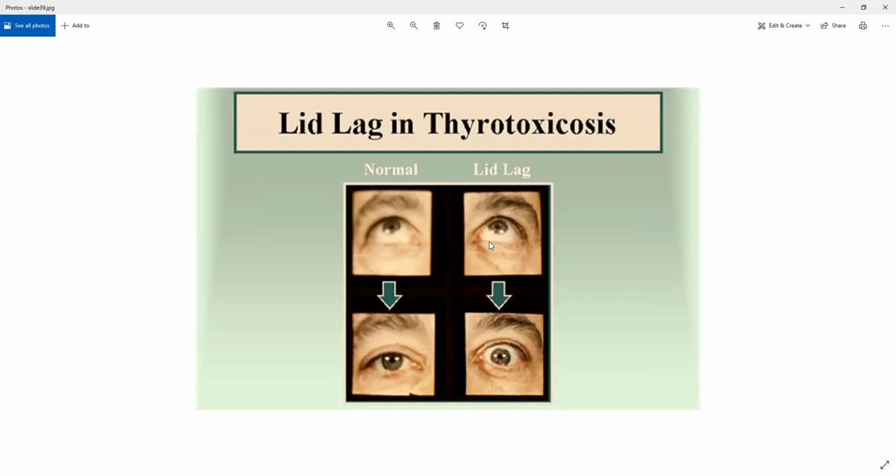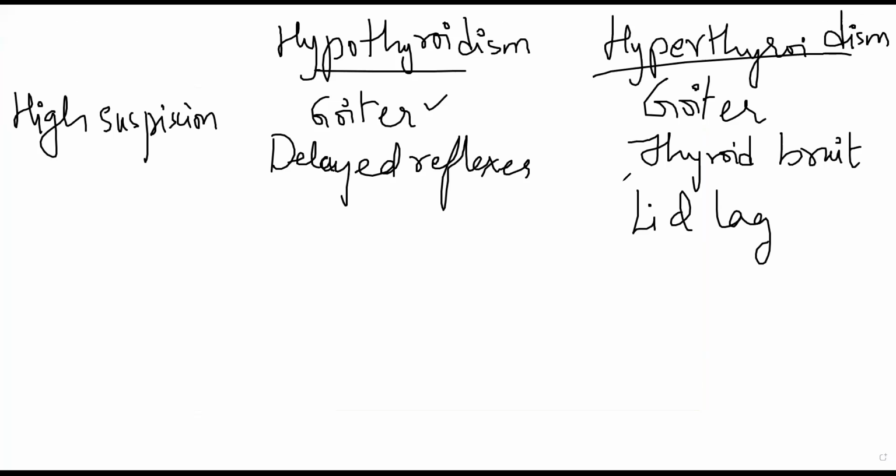If you can observe here on the picture to the left, whenever that person is looking up and they look in front forward, their upper eyelid will follow their eye. Automatically, if they're looking up, in order to remove that obstruction, your upper eyelid will go up and it will automatically come down. That is normal. In lid lag, after you look up and look forward, your lid will take some time to come back down. So that is essentially lid lag that can be observed in hyperthyroidism.